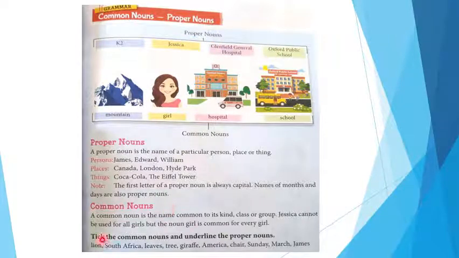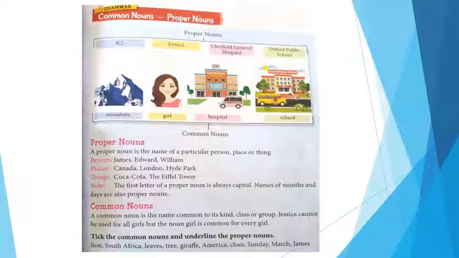Okay. Common noun. A common noun is the name of a common thing of its kind, class or group. Jessica cannot be used for all girls. Just like this girl. Girl is a common noun, but the name Jessica is not for all girls. Some girls' names are different from each other. Okay, tick the common nouns and underline the proper nouns. We are going to tick the common nouns.